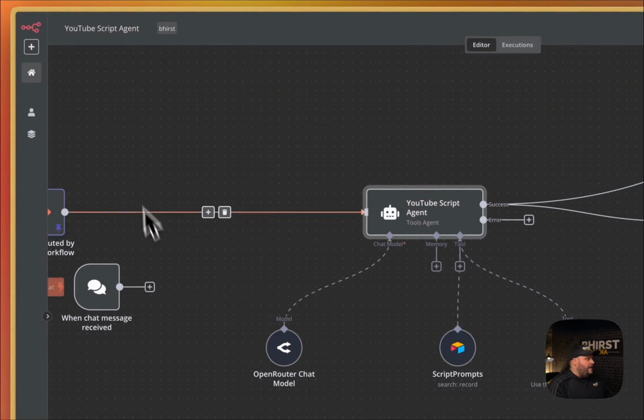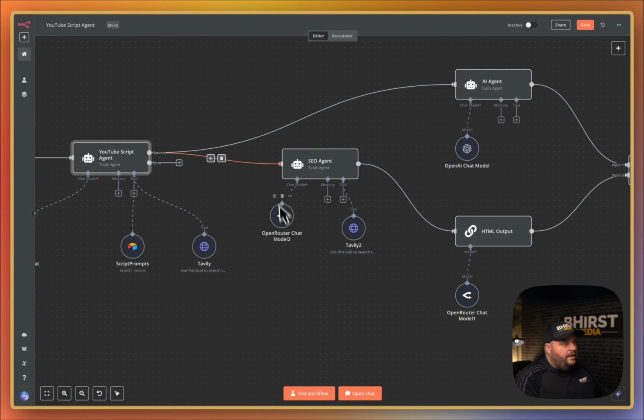Now, the nice thing about this is it does have an opportunity to search the web. So if I ever need to pull stats for anything, it will search the web here. If I didn't provide it a script and it needs the script for today, it still has access to all my script prompts for it. And then from there, what it's going to do is it creates that YouTube script. And then we're going to send it off to a couple other AI agents.